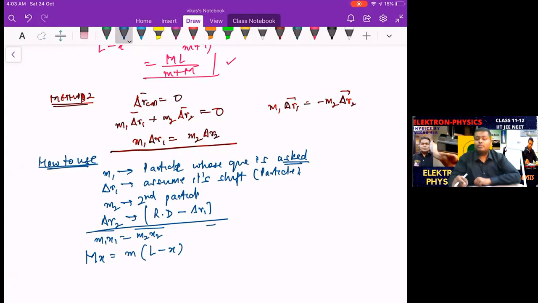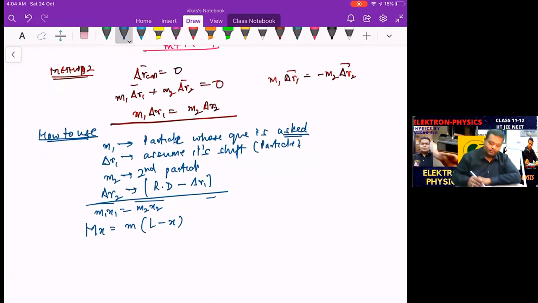The first particle, the one the question is asked about, travels X. You assume the distance which it travels, equal to M2, the mass of the second particle, in this case the man, into relative distance minus X. How do we check the relative distance? Keep the frame at rest and see what the displacement is. The man moved from the right hand to the left hand. So what was the relative displacement with respect to the boat? L. So how do we write X2? Relative displacement minus X. And what is X? The absolute distance of the boat. So what is the absolute distance of the man? L minus X. Simple. That's the relative distance minus X.